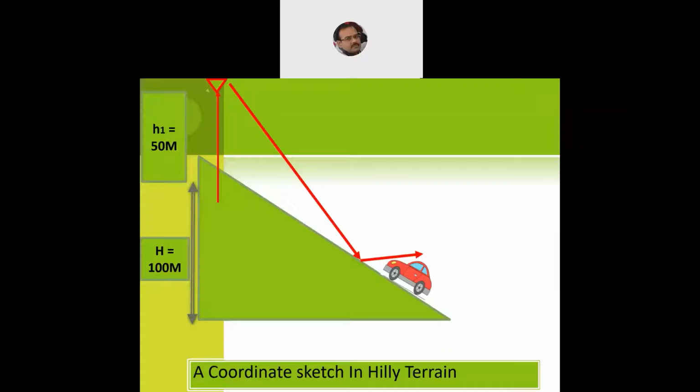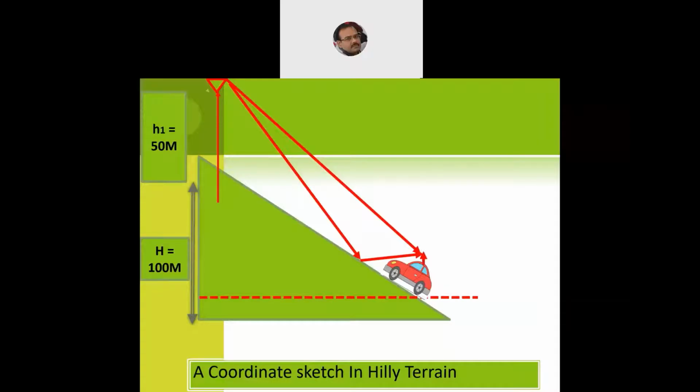So it will receive a reflected wave, and the other will be a direct wave which it will be receiving from the base station. Just like in the previous example, here also the subscriber who is driving a car, or passengers sitting in a car, if they have a handset, will receive a signal. So the antenna of the handset will again receive two signals, one direct wave and the other the reflected wave.